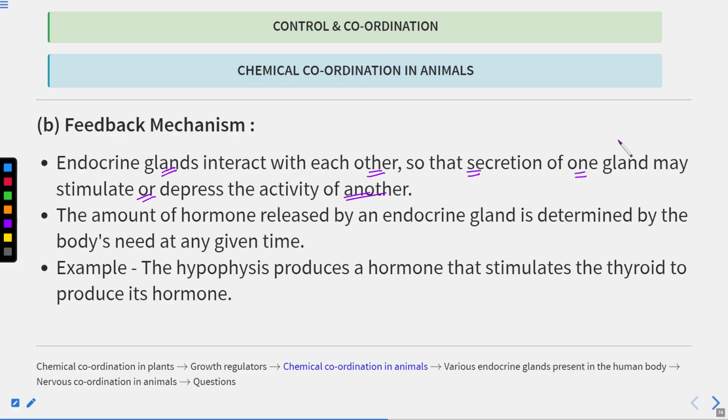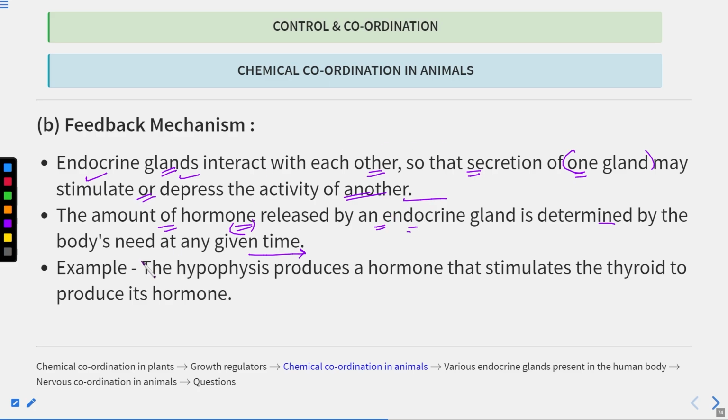So the secretion of one gland may either stimulate, meaning activate, or suppress the activity of another gland. The amount of hormone released by an endocrine gland is determined by the body's need at any given time. So according to the need of the body, these hormones are released by these endocrine glands.